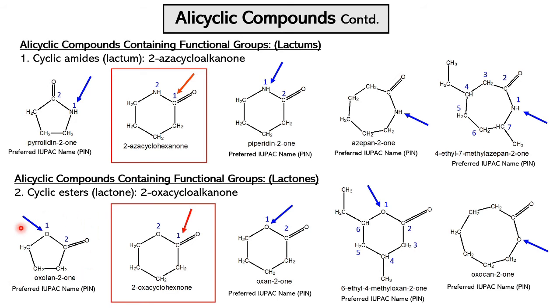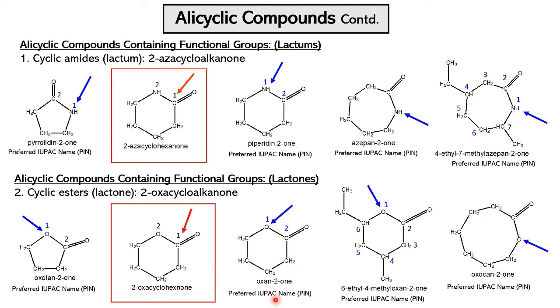So this molecule is basically an oxolane molecule containing ketone at second position. So oxolan-2-one. If you notice in 1, 3, 4, 5 at the top and bottom, we removed the E from the end because this secondary suffix starts with a vowel. That's why we removed the E.